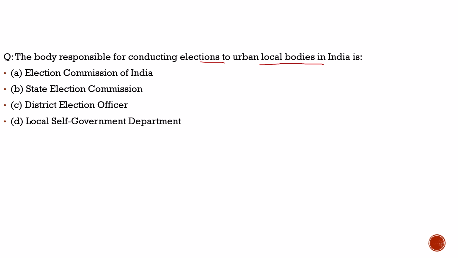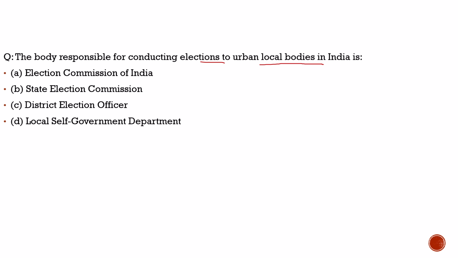Why has this discussion come up today? Because recently we saw that the Union Cabinet has approved bills on simultaneous polls. That is about simultaneous elections for the Parliament and the state legislative assemblies. And unfortunately, the elections in the urban local bodies and panchayats have been ignored in this context.